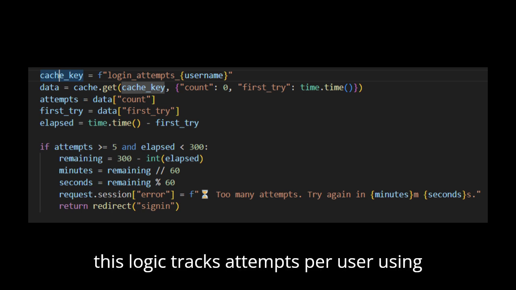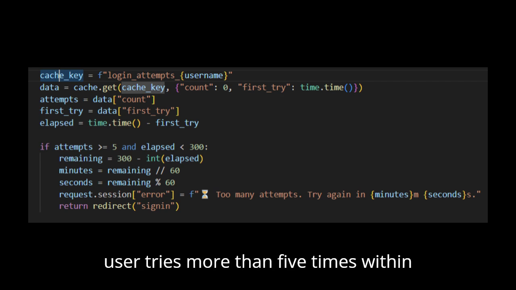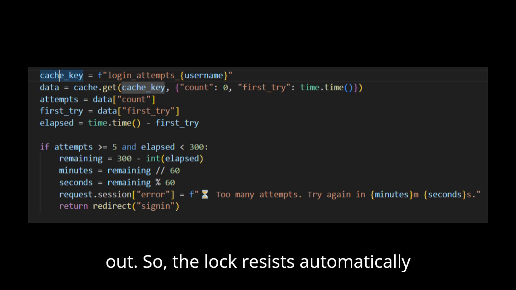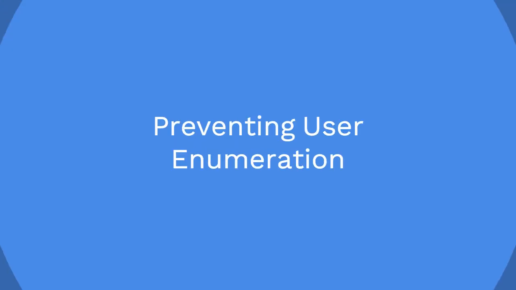This logic tracks attempts per user using Django's in-memory cache. If the same user tries more than 5 times within 5 minutes, they're temporarily locked out. The lock resets automatically after a timeout. So why is this important? If you don't do this, attackers might run scripts to try millions of password combinations. Even weak passwords will get cracked eventually. No delay equals an open door for credential stuffing and password spraying.